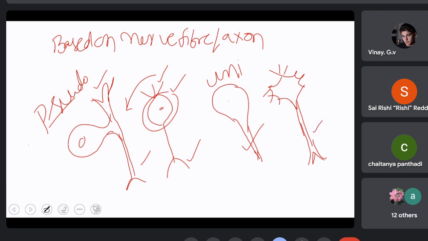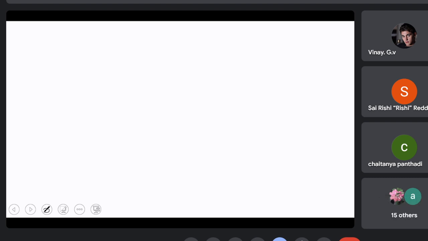And a pseudo unipolar neuron, which during the embryonic development is a bipolar neuron that modified to form a unipolar neuron. So in all these four types of neurons, we commonly come across three structures.